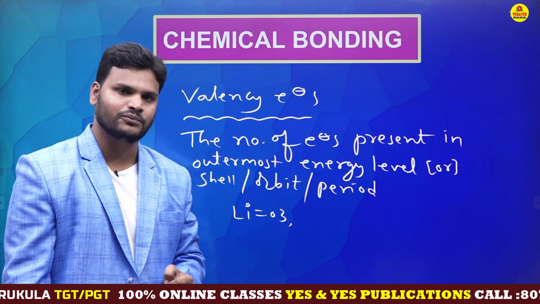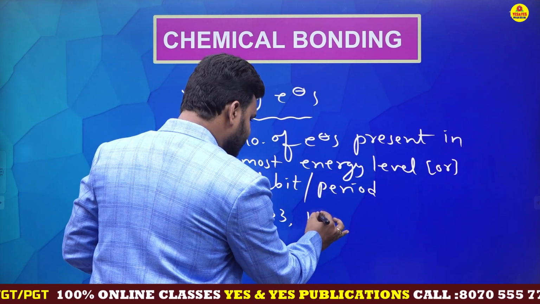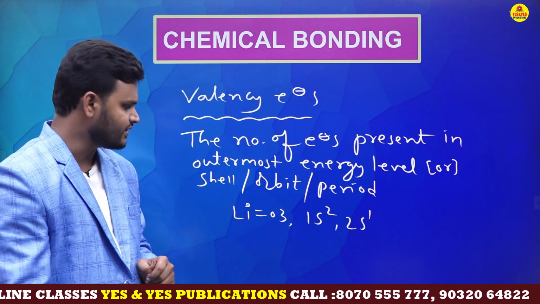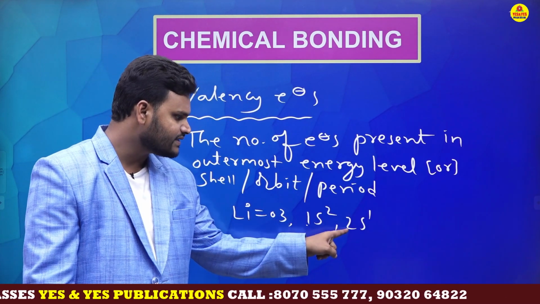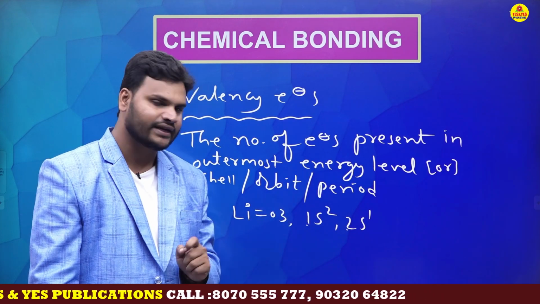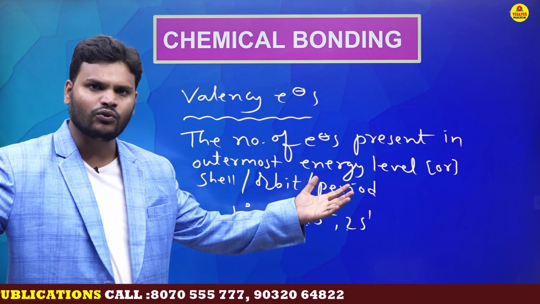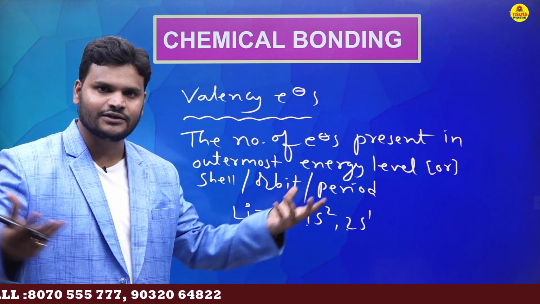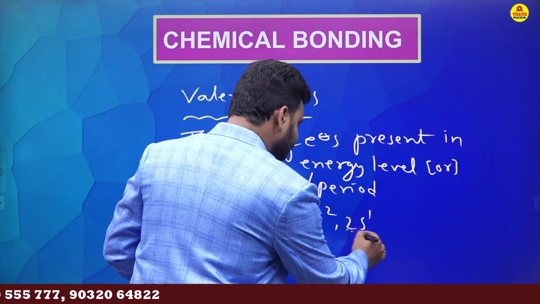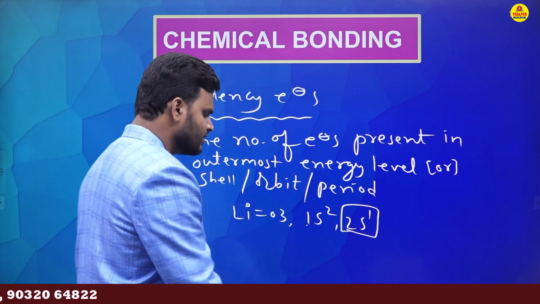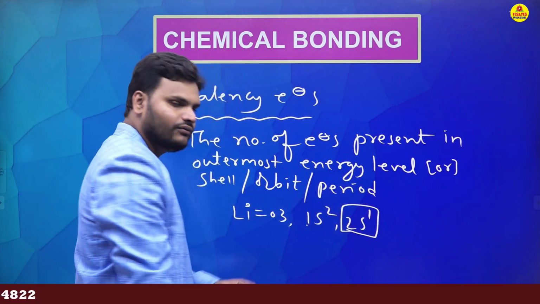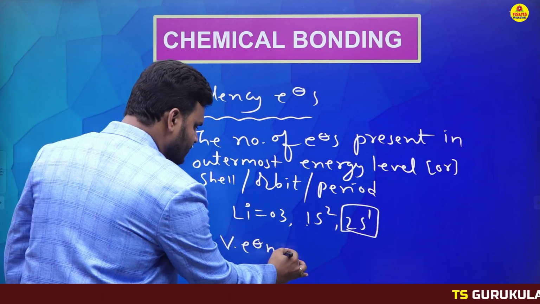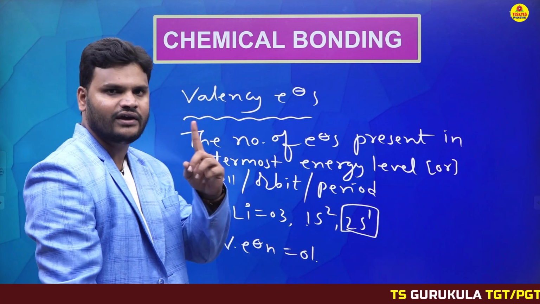Only valency electrons are important. So let's write the electronic configuration: 1s2 2s1. This is the electronic configuration. This is the first energy level and this is the second energy level. Out of the two, which is the last one? Outermost is nothing but valency. Valency is nothing but ending. Ending is nothing but the last one. So the last one contains how many electrons? Only 1 electron. That indicates lithium contains only 1 valency electron.